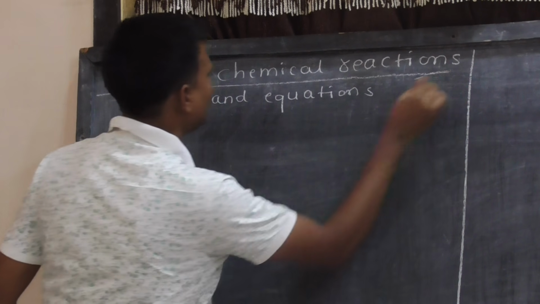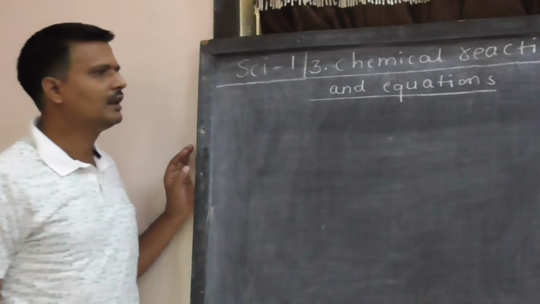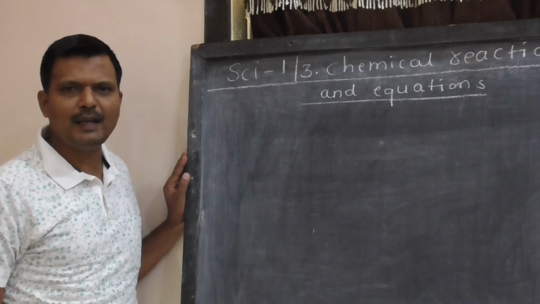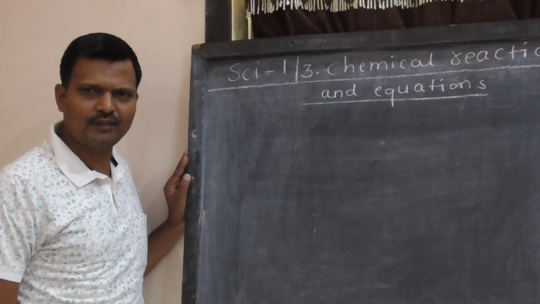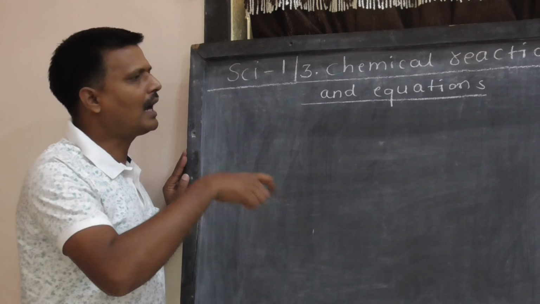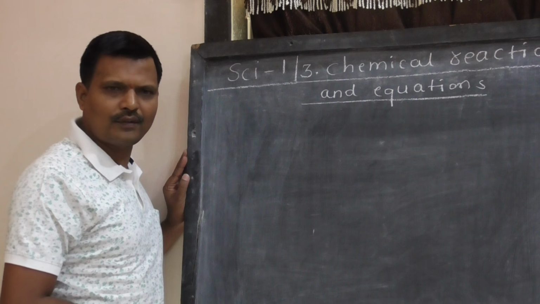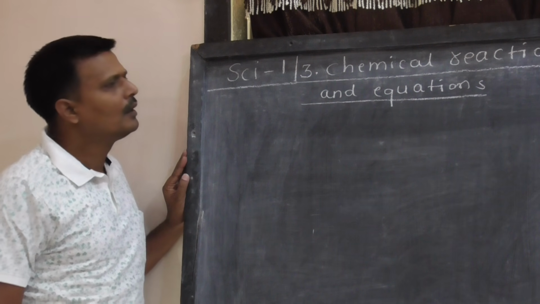Board weightage of this particular chapter is minimum 4 marks and maximum 6 marks. This means there are compulsory questions of 4 marks in the board.